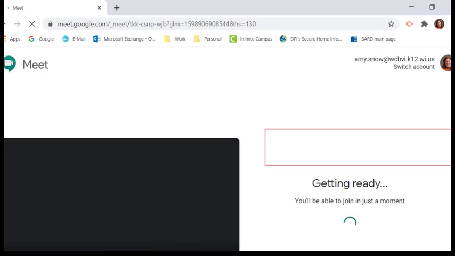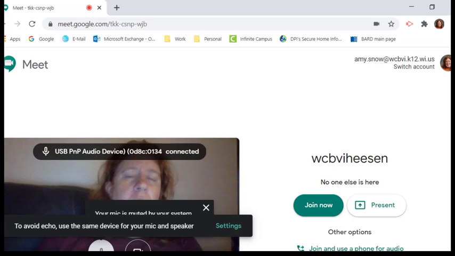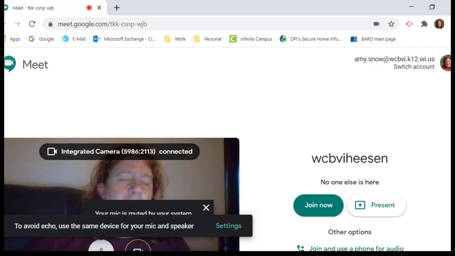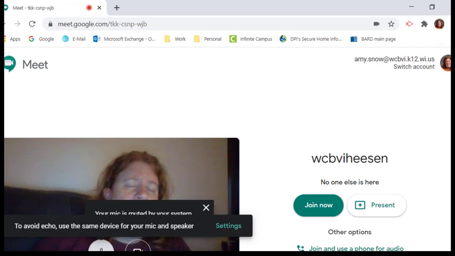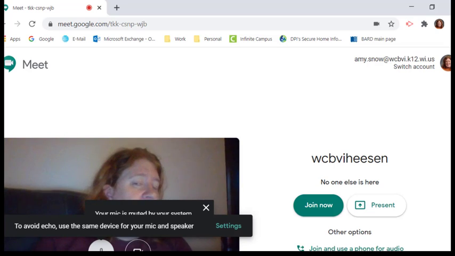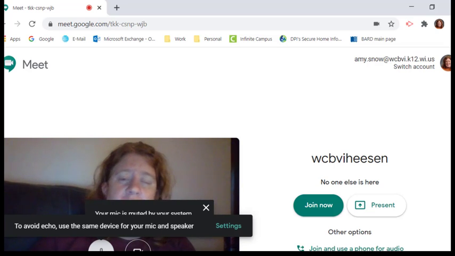Enter. Join or start a meeting alert, microphone, USB PnP audio device, alert, speaker. Alert, camera, integrated camera. So it's telling me all of the things that I need to know about my microphone and my camera. Now it's telling me that my microphone isn't available, and it'll tell me that because my microphone is being used to record this meeting. And you're going to see my image, hi, and you'll see your image there when you join a meet.